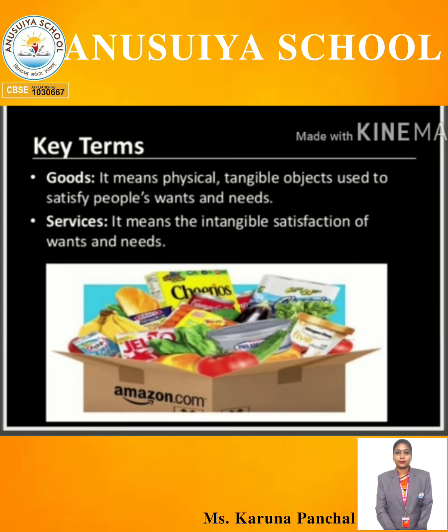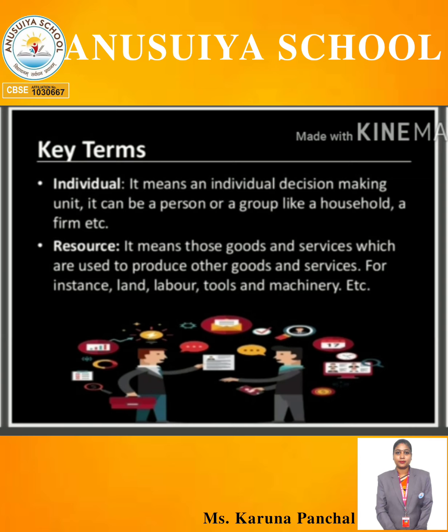Now come to the next topic, which is individual. It means an individual decision-making unit. It can be a person or a group, like a household and a firm. Individual means those who can work individually. And resources means those goods and services which are used to produce other goods. In simple words, those tangible and intangible things which are used to produce other goods. Example: land is a tangible thing, so we can use this land to make offices, buildings, etc. Right?